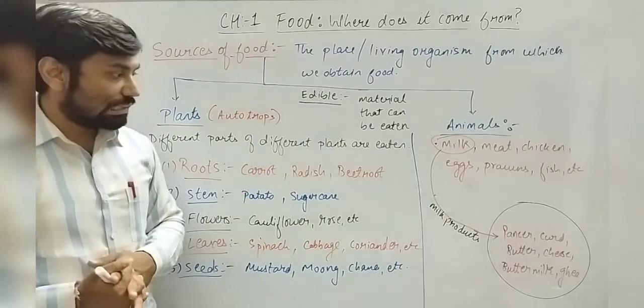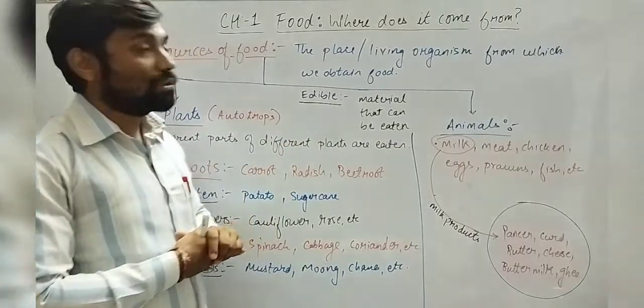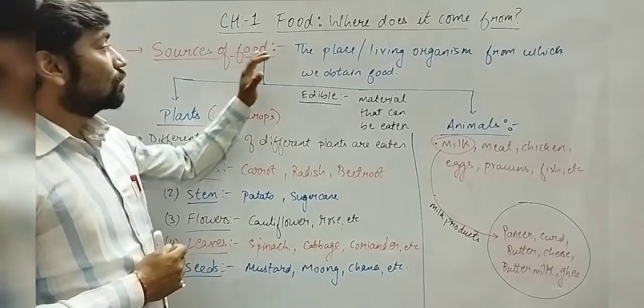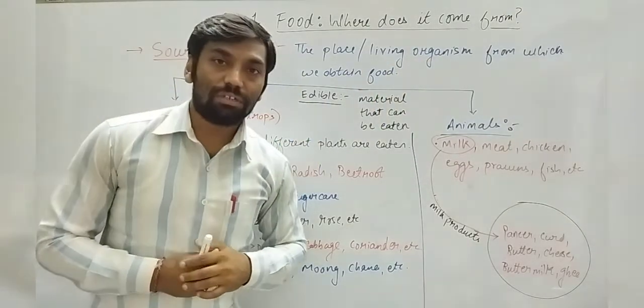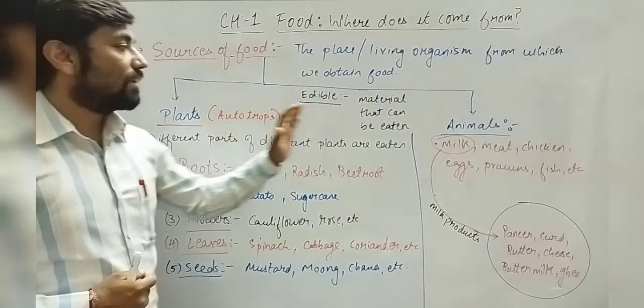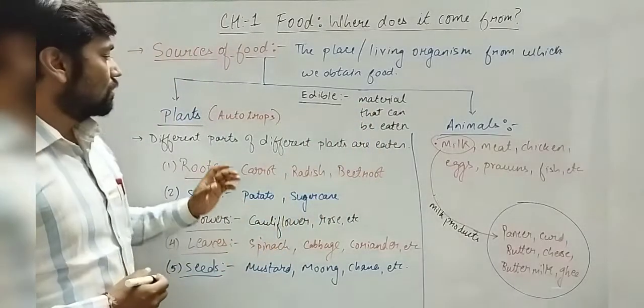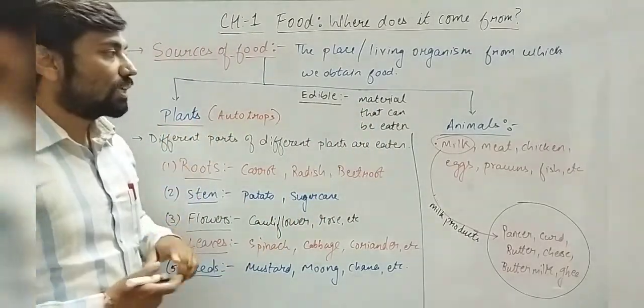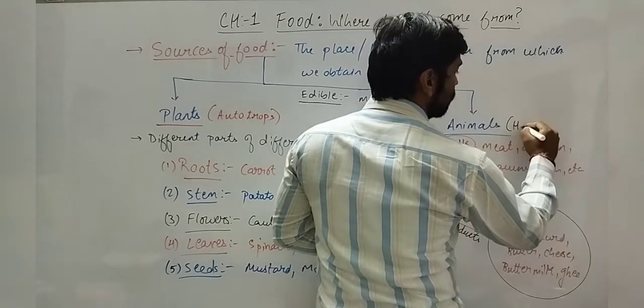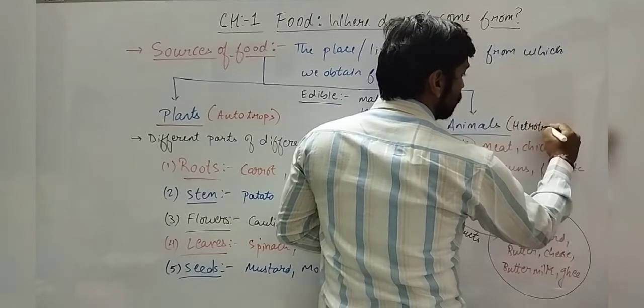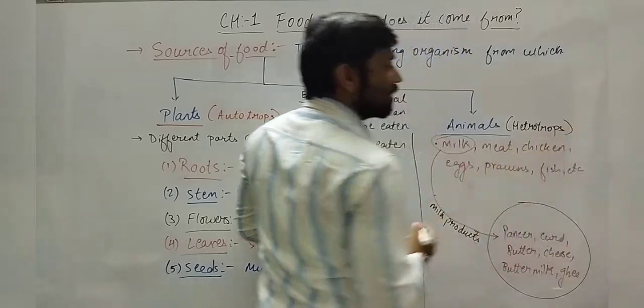Okay, we'll just quickly revise the topic that has been discussed. Sources of food. Source means from where we obtain the food. Basically we have two types of sources. Plants are called autotrophs, animals are called heterotrophs, because they do not prepare their own food.